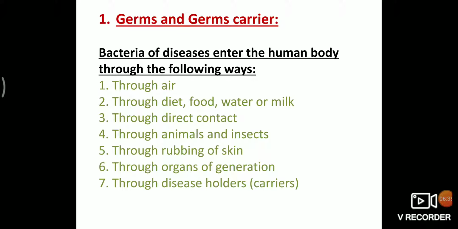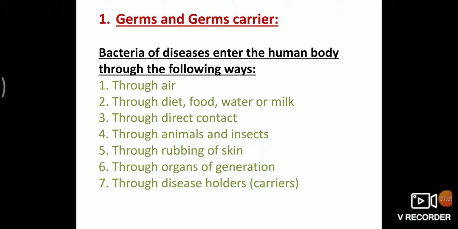Sixth, through organs of generation. Sexual disease or secret disease are contagious diseases entering from one body to another body through organs of generation. For example, syphilis, chlamydia, gonorrhea are diseases spread through sexual contact. Those are sexual diseases.